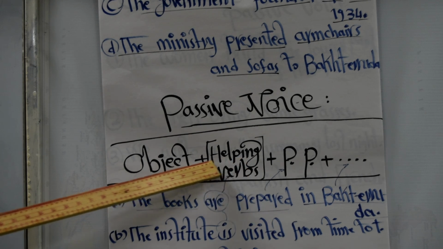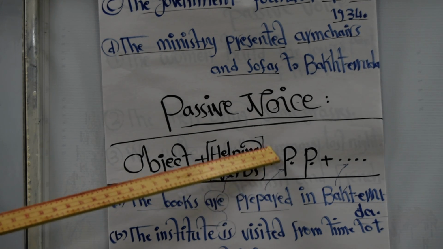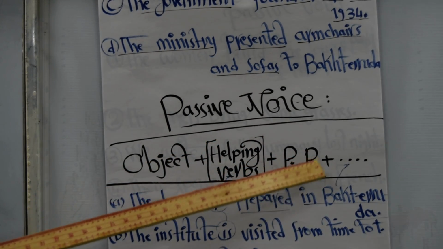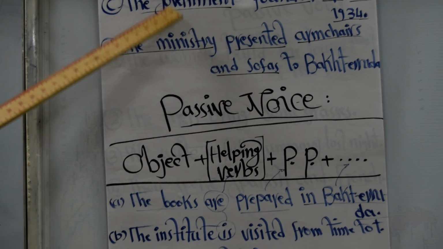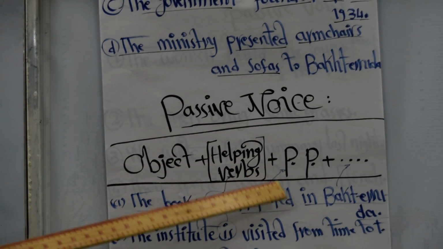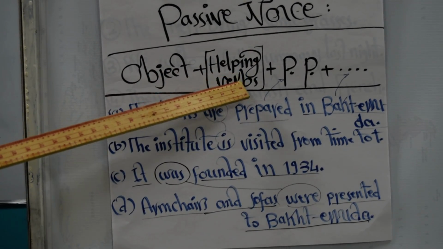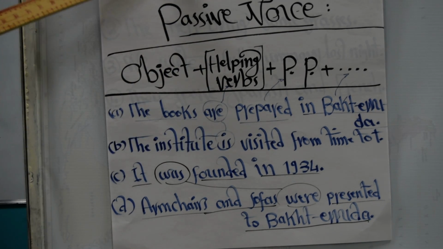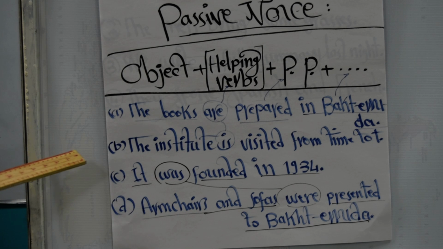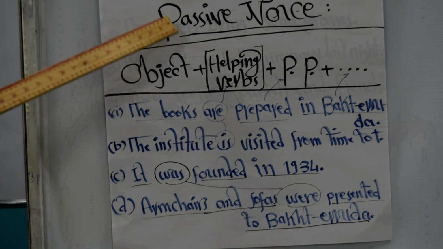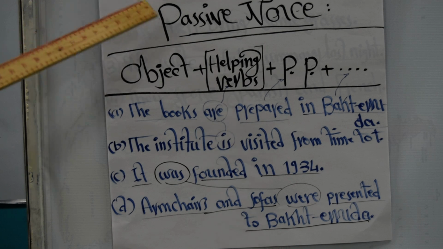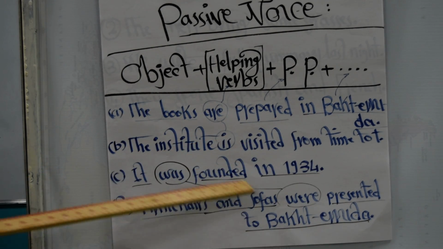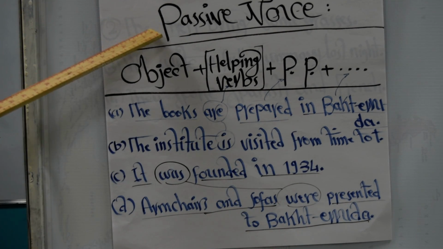That's why it's not quite important to talk about the modal verbs. But when I say helping verbs, I mean the verb to be, particularly for today's lesson. And then the past participle. So any verb in the active voice, I am going to change it to the past participle. And any sentence should have the helping verb. So the helping verb should suit the tense of the original sentence. As you see, the first two examples were in the simple present tense, the second two examples are in the past simple tense. So let's hear our examples of how to change the sentences from active to passive.